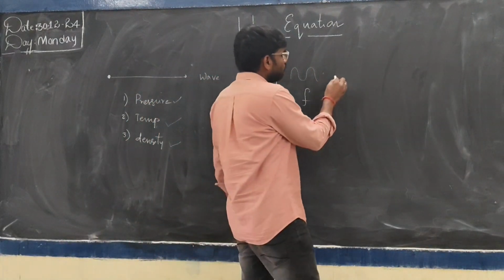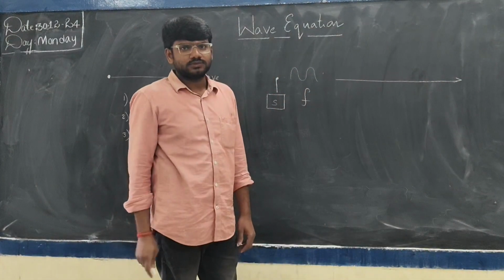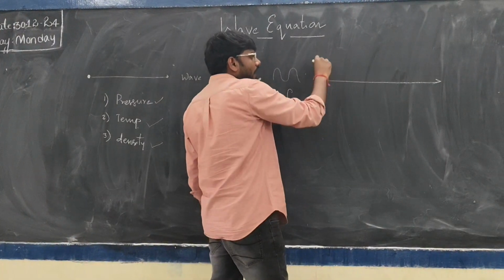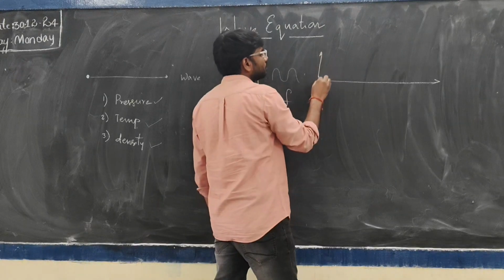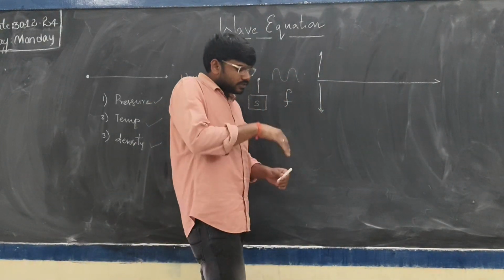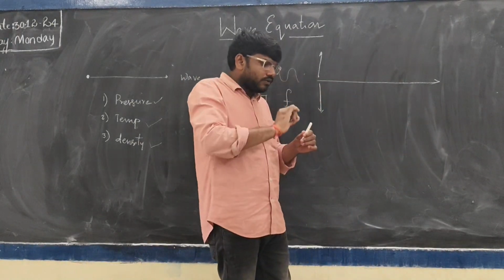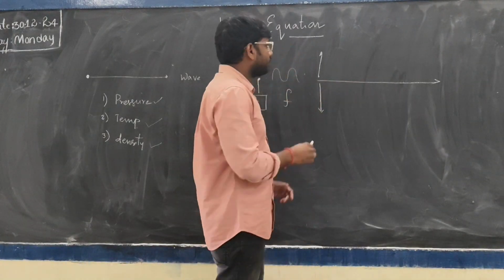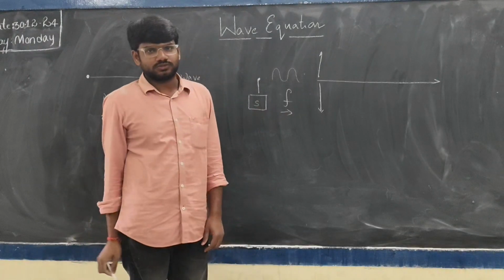Transverse in nature means, see, this is the source of the disturbance, and it is a sinusoidal variation source with a frequency f. Then the wave will move from here to here in its direction. While it is moving, it will vibrate the particles of the medium in a direction perpendicular to the direction of the wave. The particles of the medium will be vibrating perpendicular to the wave direction, and the frequency of the particles will be equal to the frequency of the source.